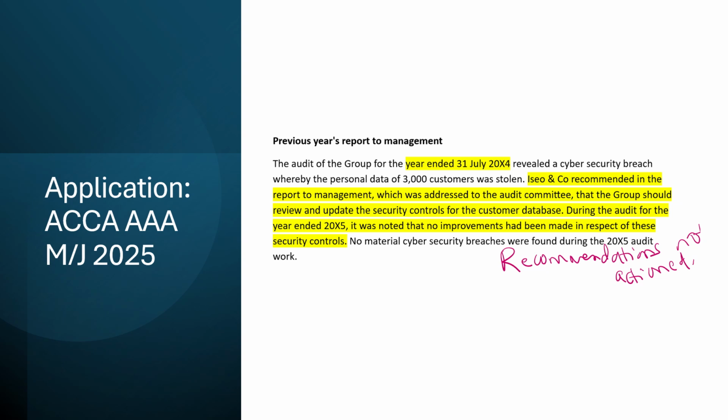The audit of the group for last year revealed a cybersecurity breach where personal data of customers was stolen. The firm had recommended in last year's report to management, which was addressed to the audit committee, that the group should review and update security controls for the customer database. During the audit for this current year, it was noted that no improvements had been made in respect of these controls. However, no material cybersecurity breach was found this year. So again, as a part of my responsibilities as the audit committee, I should have made sure that the auditor's recommendations were actioned from last year, but that has not happened.